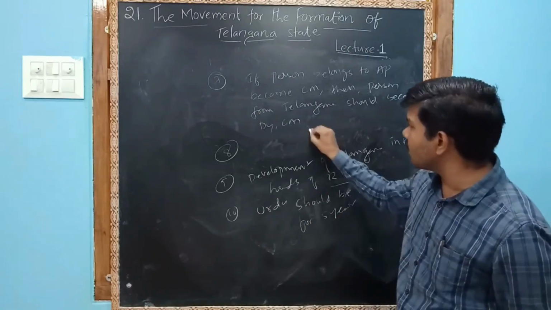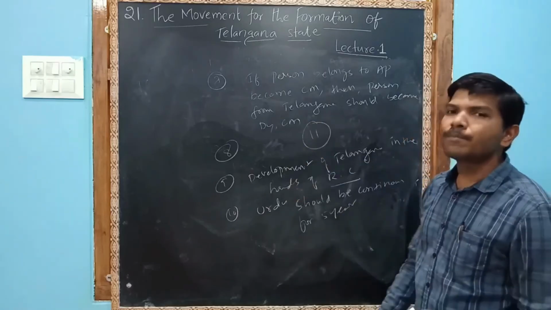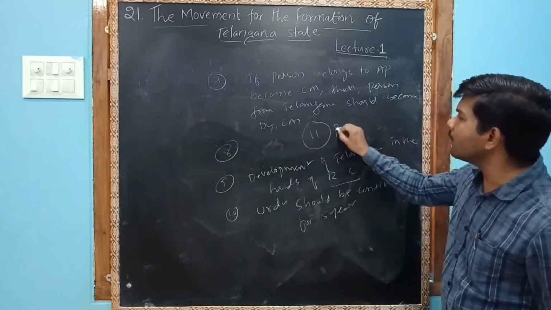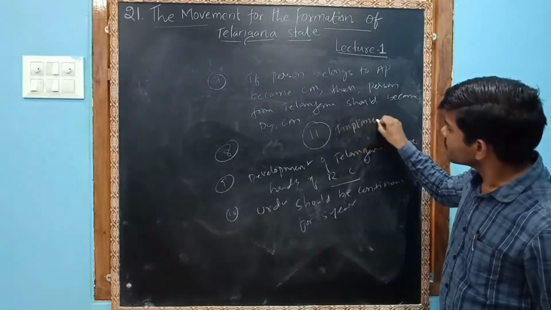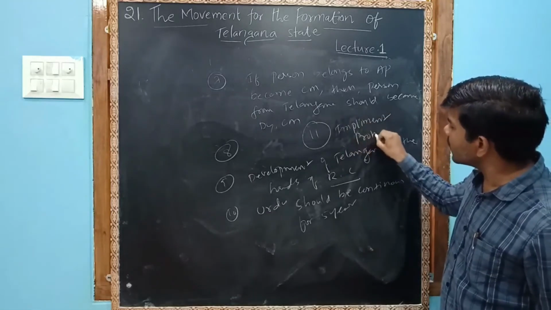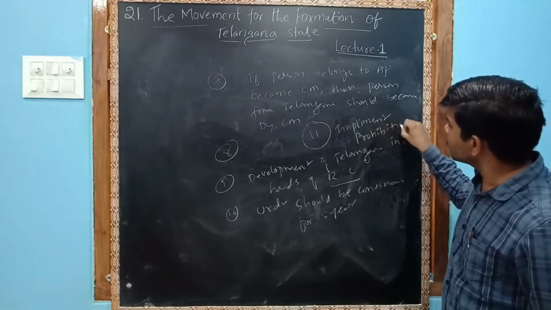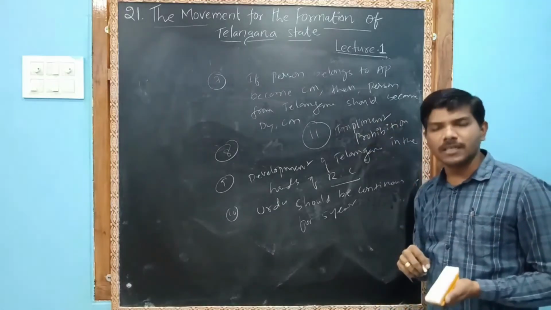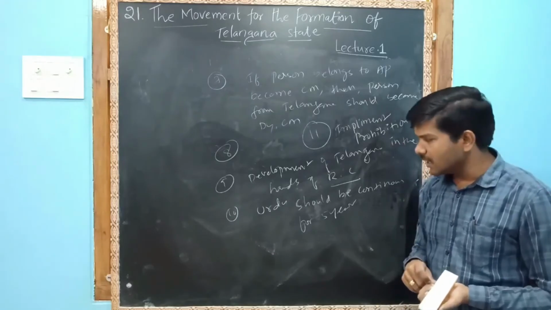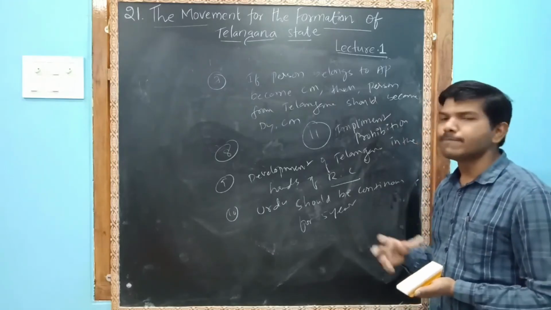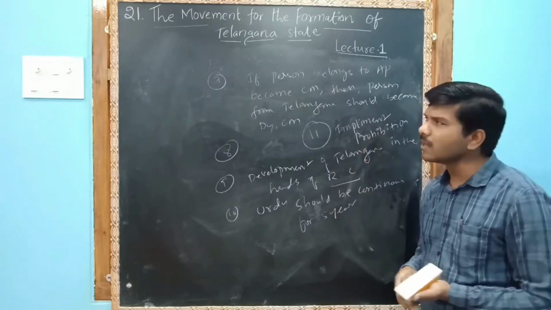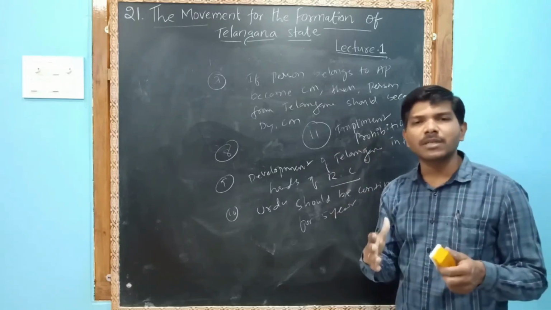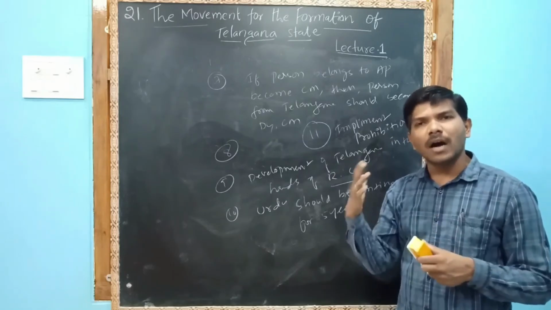And the last and final one, the 11th one, I am writing here. Prohibition must be implemented. What is prohibition? Prohibition means stop liquor. Okay, so these are the important rules and regulations, the gentleman's agreement they drafted between the Telangana and Andhra people.